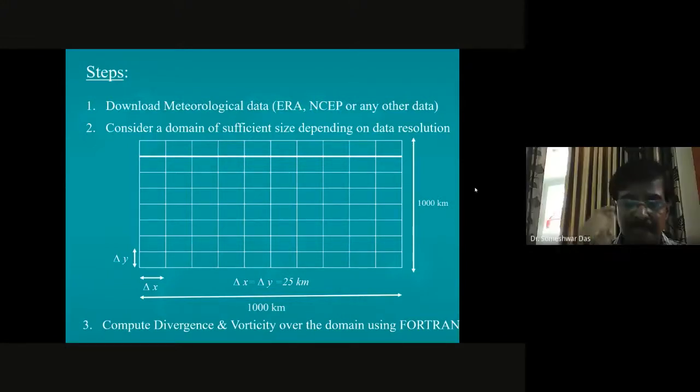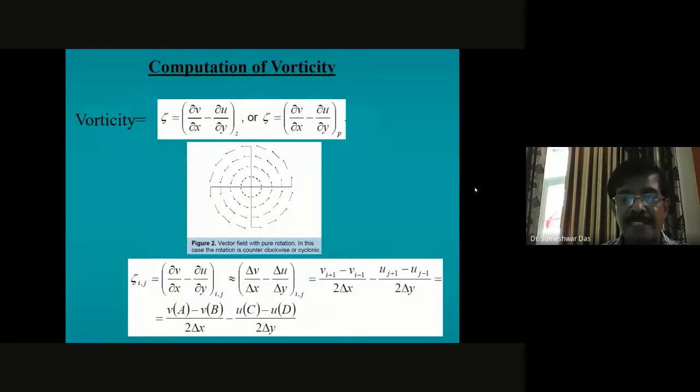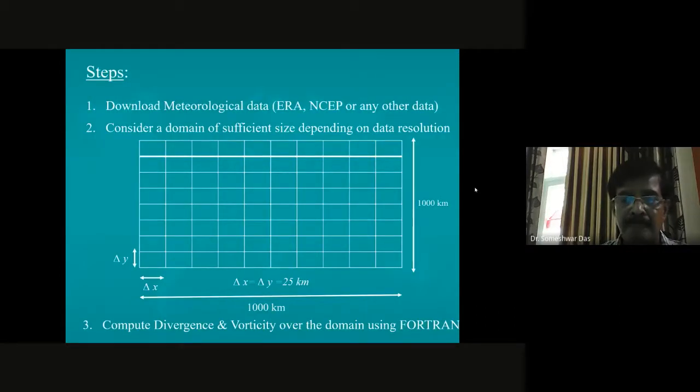But these things are important, which I have just explained to you, and all of you will have to understand this. So this is for the computation of divergence or convergence. The next is for the vorticity, but that exercise we shall do later. Let us complete the divergence first. Once you are able to compute the divergence, the concept will be clear, and then you can easily compute the vorticity also.